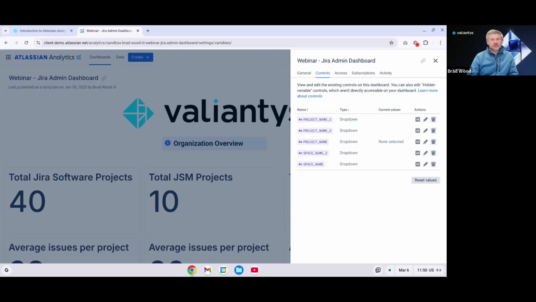And the other cool thing you can do is reset all the values from here. So if you're doing a presentation and you've manipulated your data and your charts and you just want to go back to square one, you can click reset values. If you have any default values set in your controls, this will reset those back to the default value. In this case, we haven't configured those, so it would just clear the value of our controls.